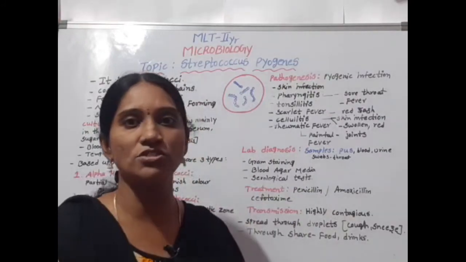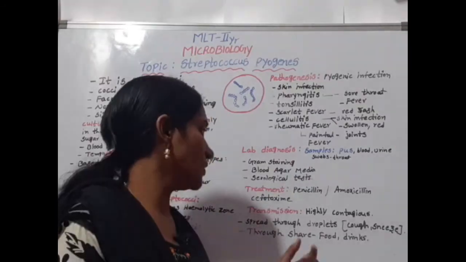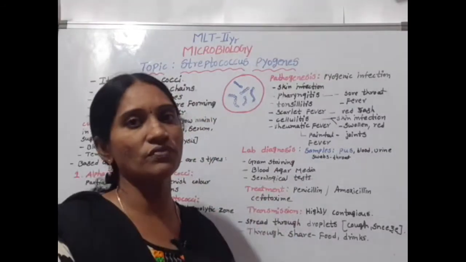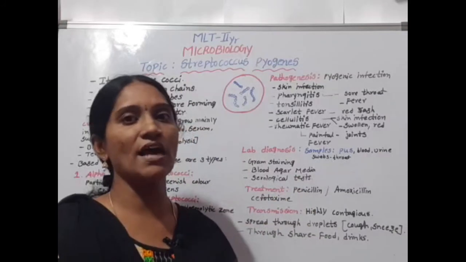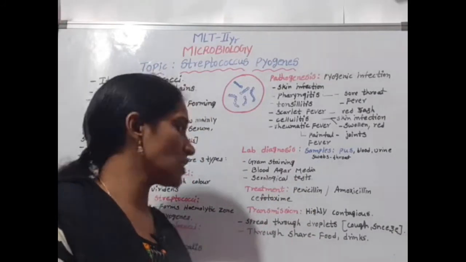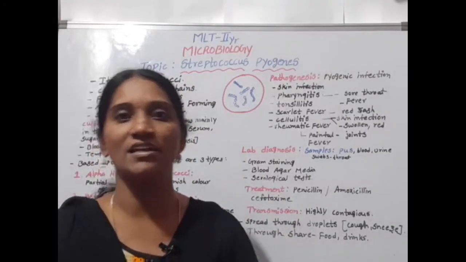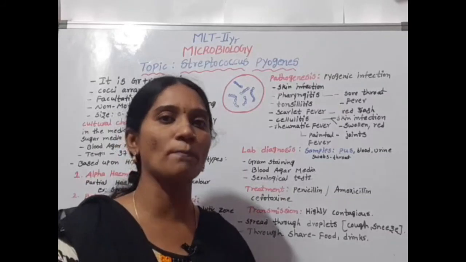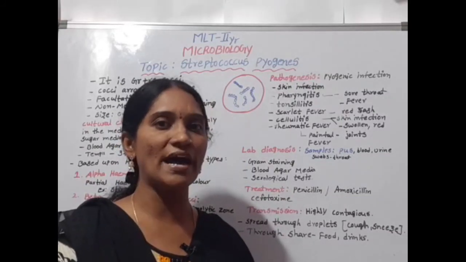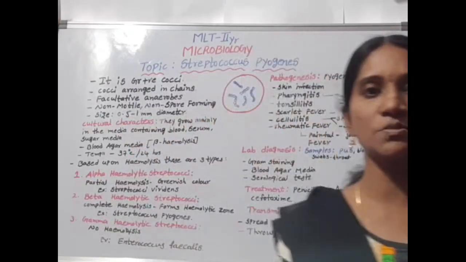Another serological test is also useful for determination of the infection. Treatment is with penicillin or amoxicillin antibiotics, and when allergic to penicillin, cefotaxime is also used. It is highly contagious, with transmission through droplets and sharing of the patient's food and drinks. This is about Streptococcus pyogenes.